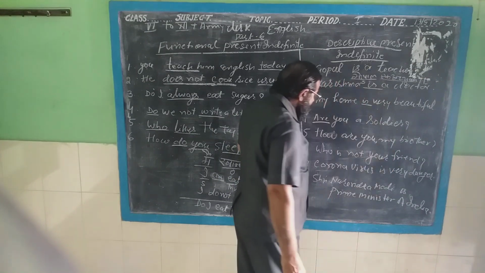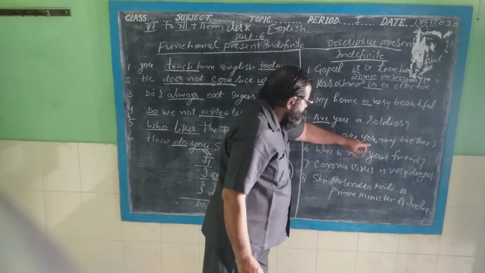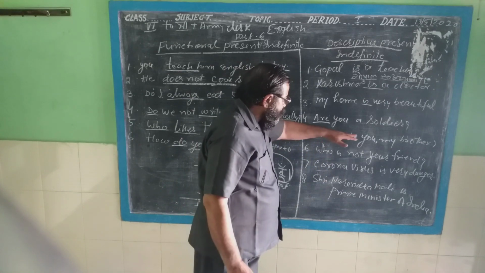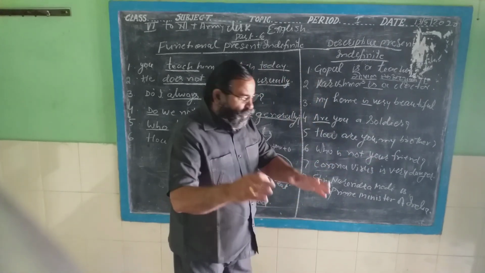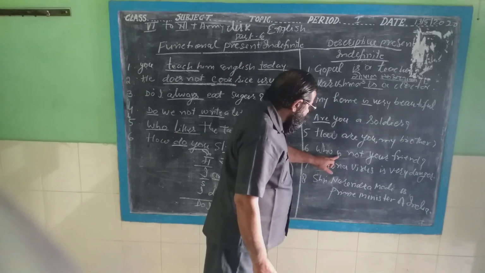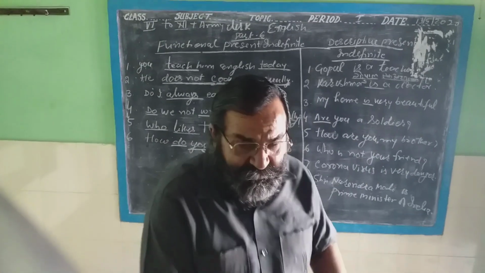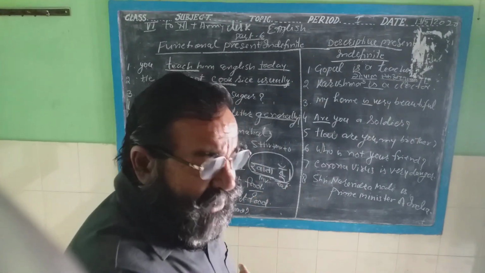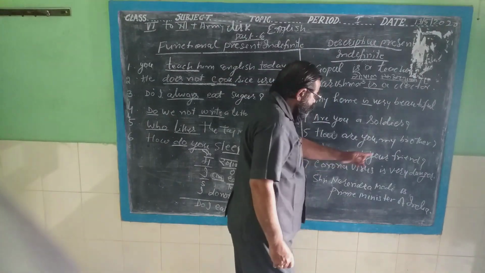मेरे भाई तुम कैसे हो? कैसे हो? So this, how are you? It means it is a descriptive and interrogative sentence. Who is not your friend? आपका दोस्त कौन नहीं है? So after who is, if who is coming in a descriptive sentence, then the helping verb will come. But in a functional sentence, after who, a helping verb will not come. Who is not your friend?